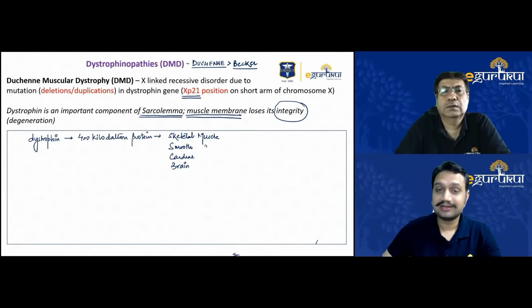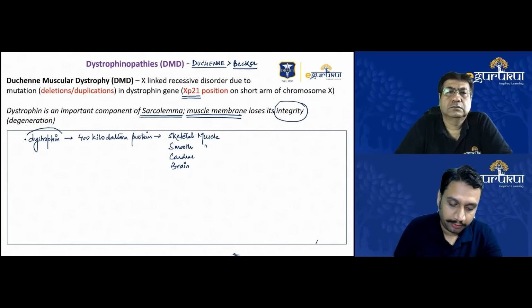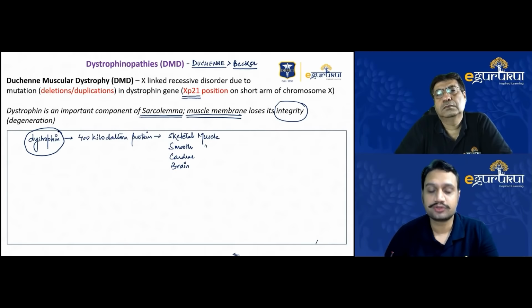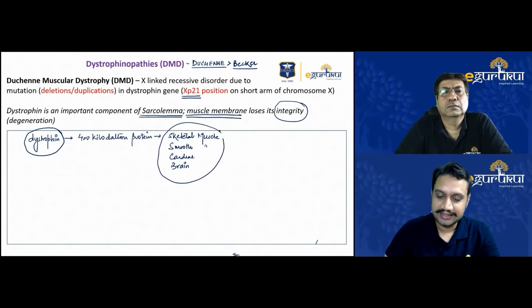So this is the relation of dystrophin, and the problem with dystrophin is the reason why we call Duchenne and Becker, these two muscular dystrophies, dystrophinopathies. Whether it is Duchenne or Becker, in both of them the defect lies with this protein, dystrophin. That is one thing I wanted to convey. Since it is present everywhere, every region of the body is affected, whether it is the heart, the brain, or any of the other muscles as well.